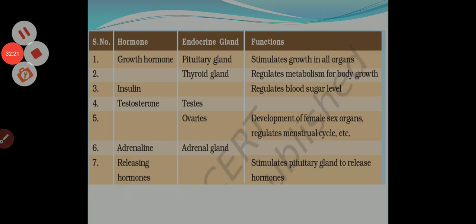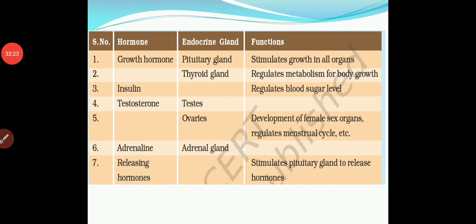Testosterone and estrogen are formed in the testes and ovaries, where development of the female sex organs, regulation of the menstrual cycle, etc. happen. Now the adrenaline hormones are secreted in the adrenal gland, and in the same way releasing hormones are one type of hormone that stimulate the pituitary gland to release hormones.